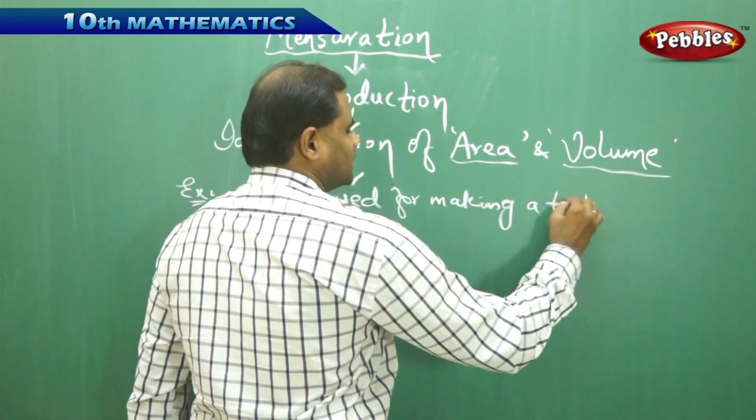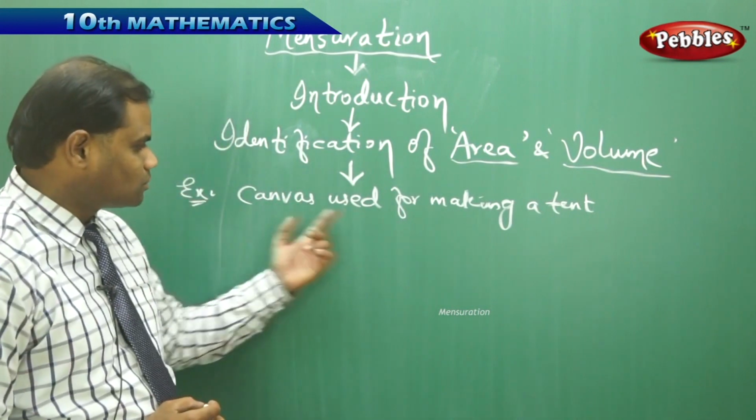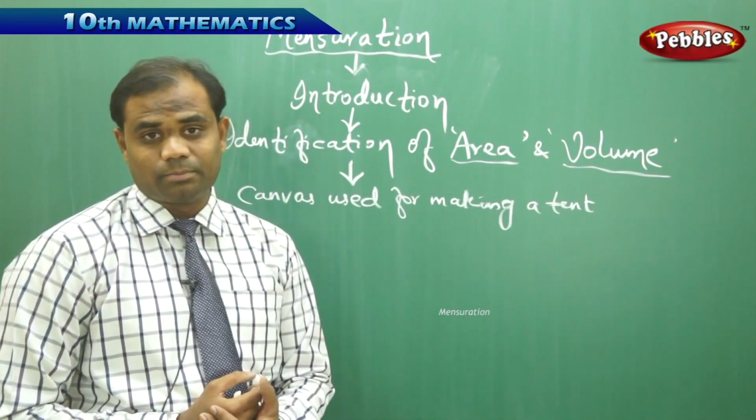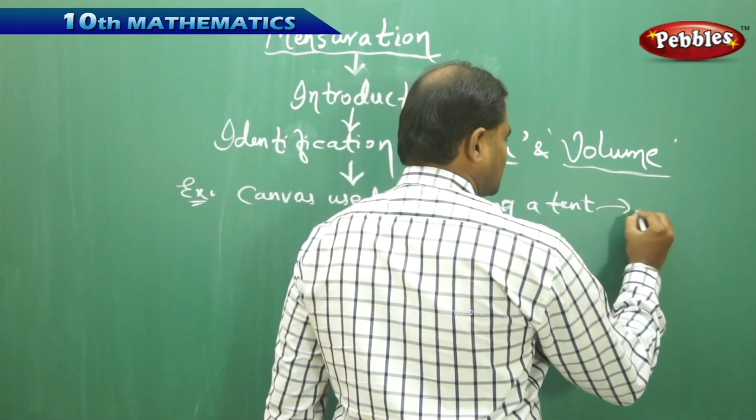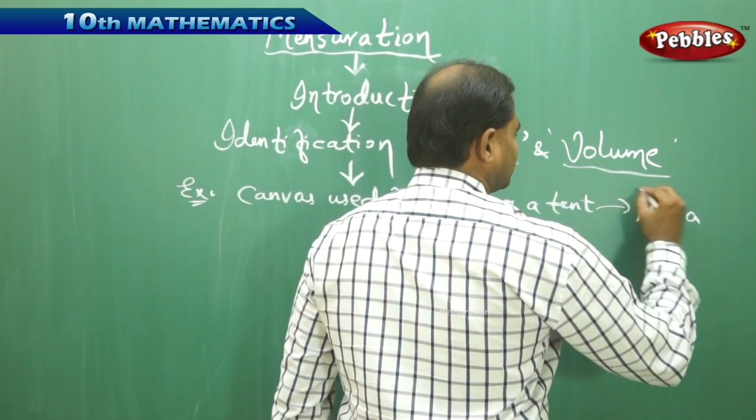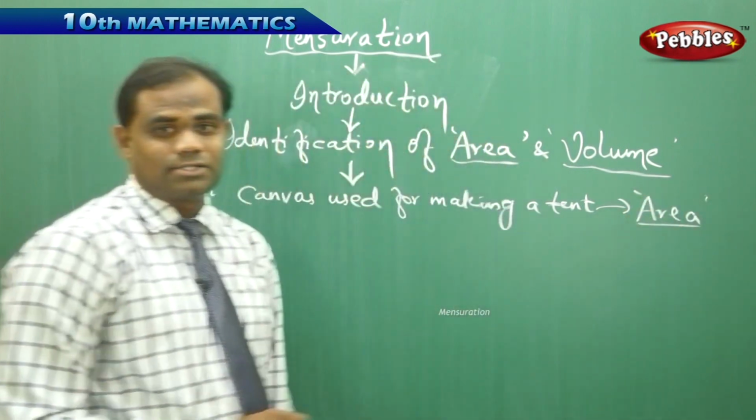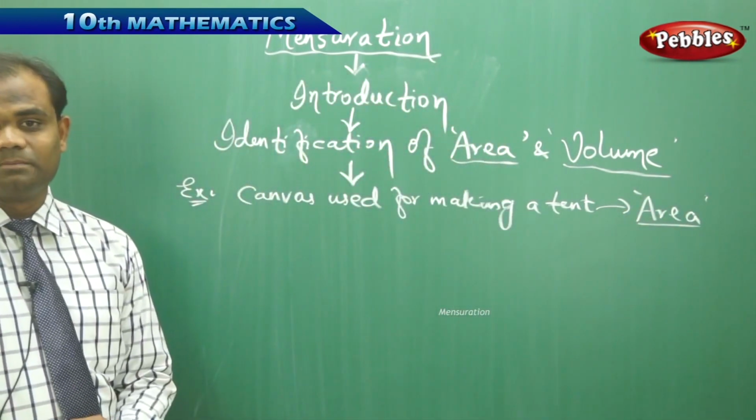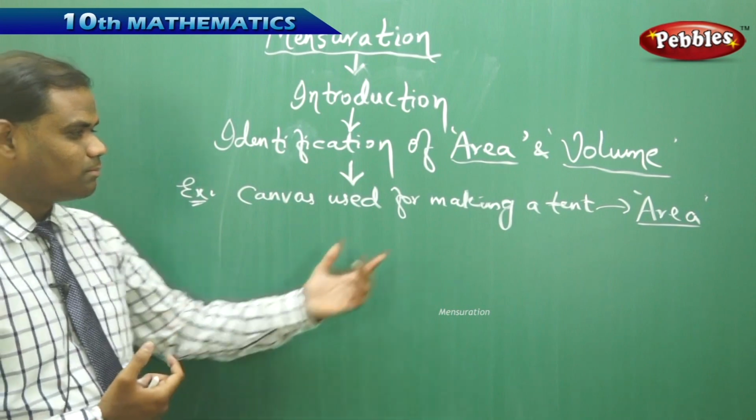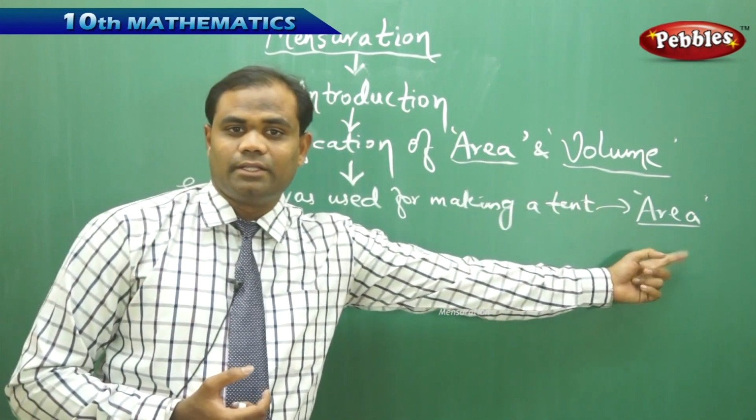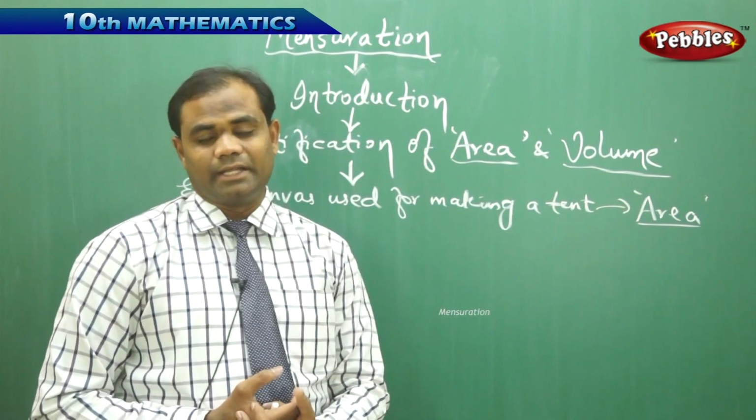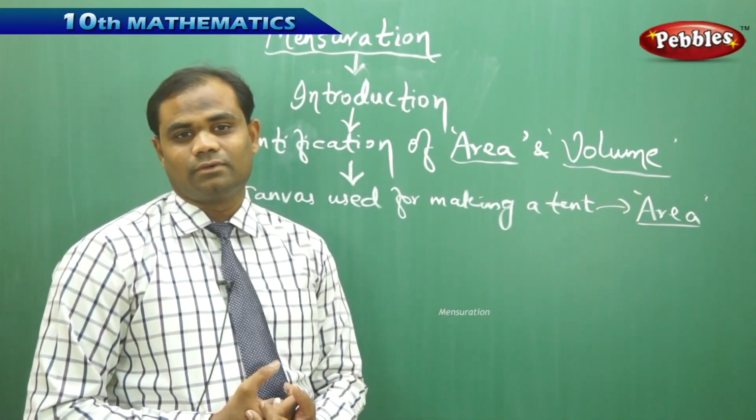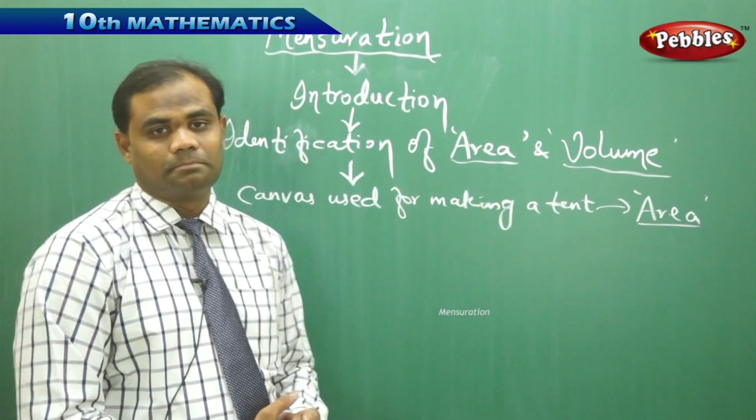If my problem is related to the amount of canvas I require to make a tent, then immediately what shoots in my mind is about finding the area, is how I understand the situational problem. The canvas I use for making a tent is related to area, therefore this problem is exclusively used in identifying the area of the given situational problem.